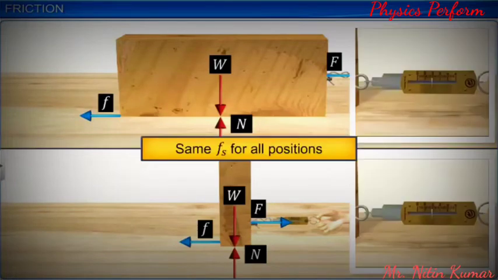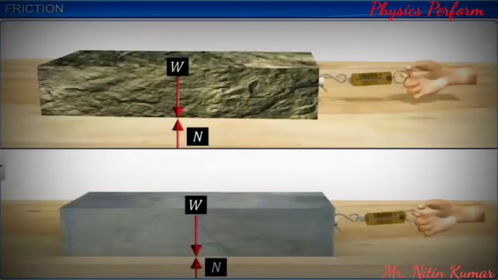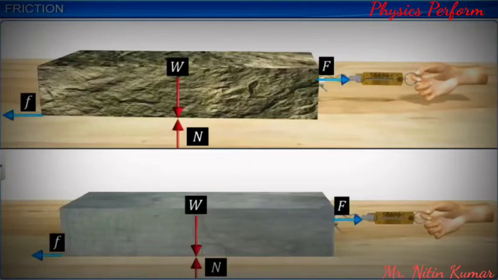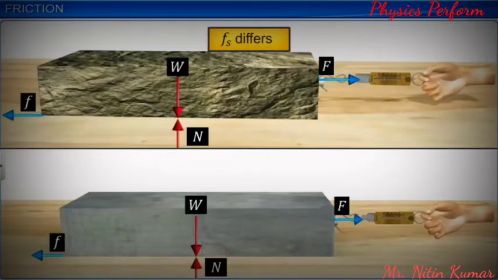If we repeat the experiment by using a stone and an iron block in place of a wooden block, we will find that the limiting frictional force is different in all cases. Limiting friction increases as the mass of the block increases.